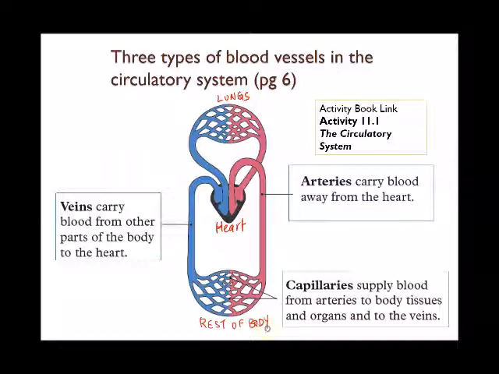Okay, so I will need you to go and copy this down also. Heart, lungs, as well as rest of body. So please go and copy that down inside your notes as well, alright? Okay, next. What have we learned? We have learned that blood will come out from the top over here, right? So the blood will come out from the top, and then the blood will go down to the rest of the body, right?